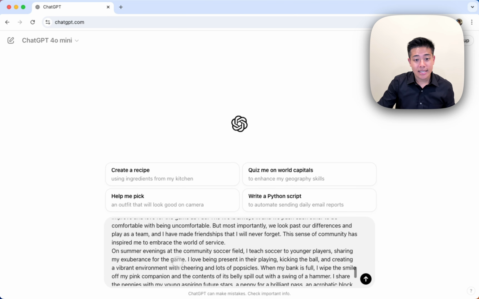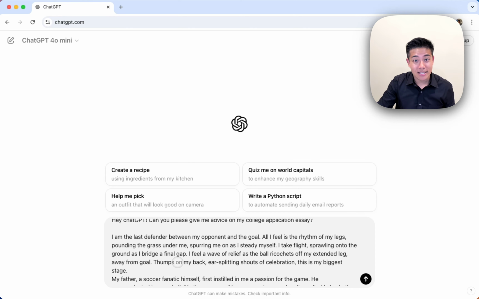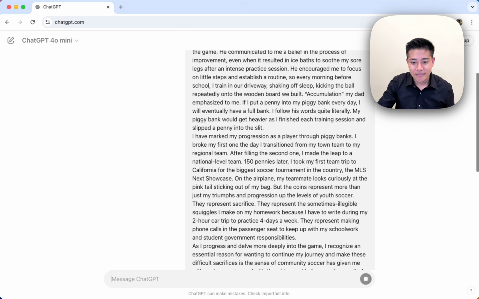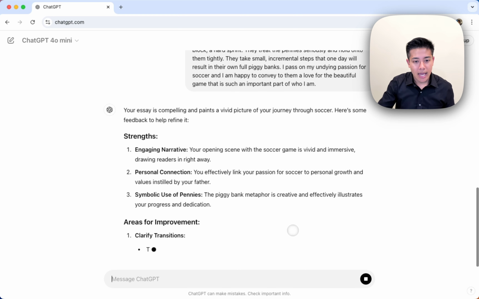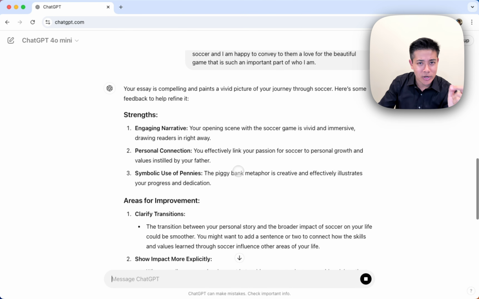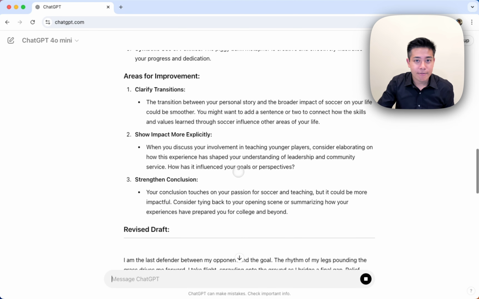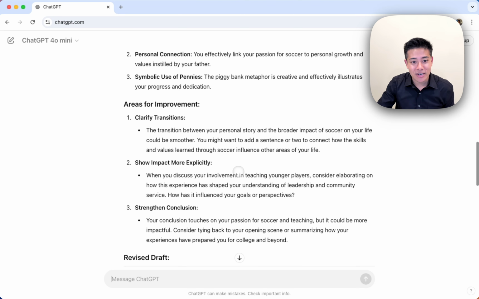For context, the essay that I've pasted in is a real essay written by a student that applied this past admission cycle, and I've gotten permission to use it in this demo. So we can press send. And I'm going to get what appears to be a fantastic response. It's telling me the strengths, the areas for improvement, but again, things sound plausible, but I have no clue if it's actually accurate in the advice it's giving me.